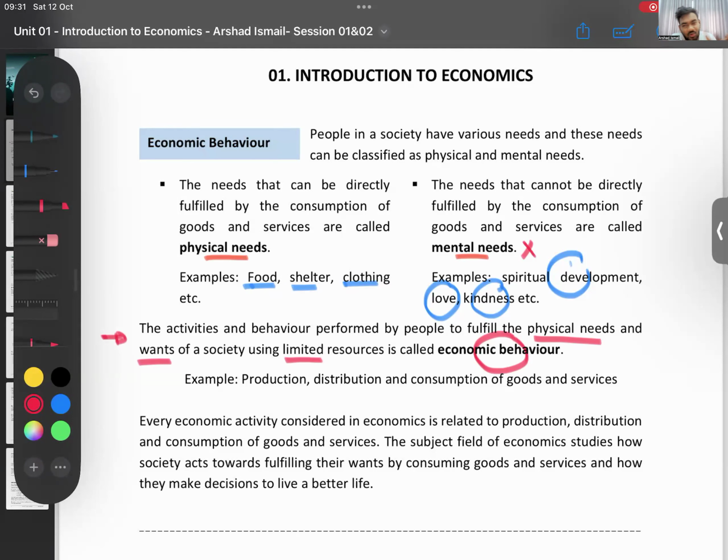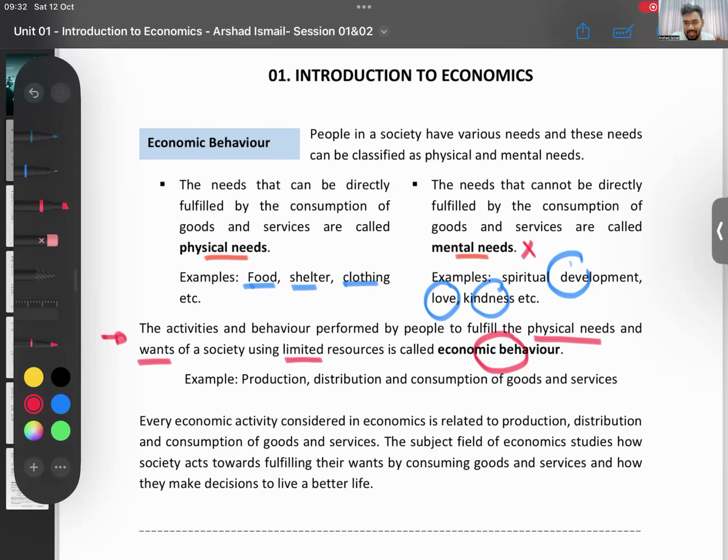Now think of money for now as a resource. Do you have unlimited money? With the little money you have, what are you doing to fulfill your physical needs? That is what you call economic behavior. With the limited resources you have, what are the activities that you're doing to fulfill your physical needs? Just have that in mind. Not a very important part.